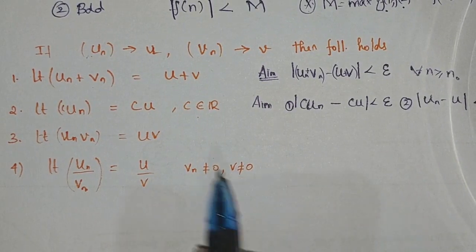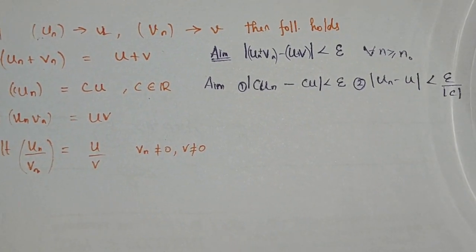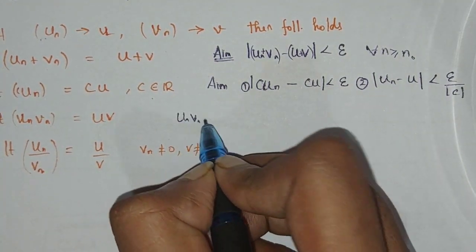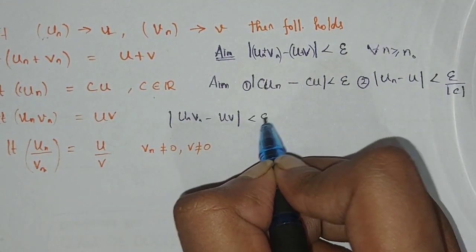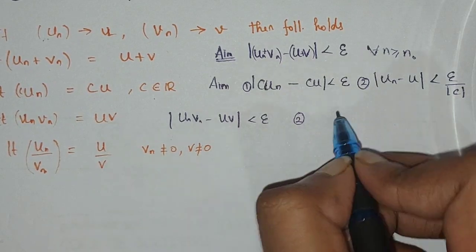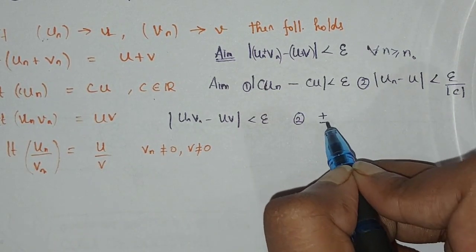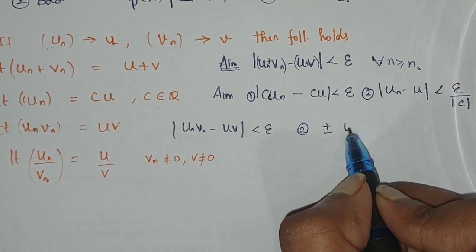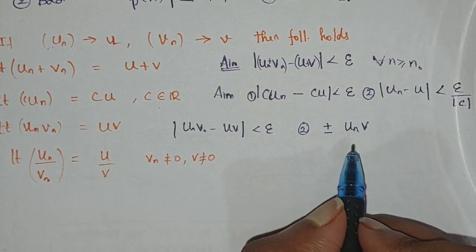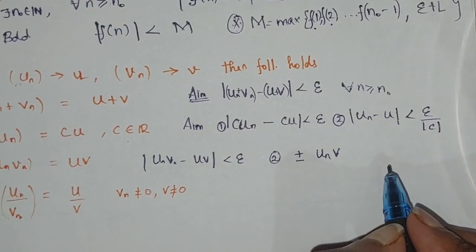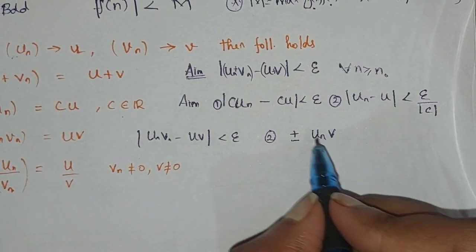Okay. So next one will be multiplication, the product. The ultimate aim is |un·vn − uv| less than epsilon. The first hint, and the second hint will be adding and subtracting. Inside this itself you have to add and subtract u and v. Maybe I can do this one, but I'll just write the hint and then I will do it.